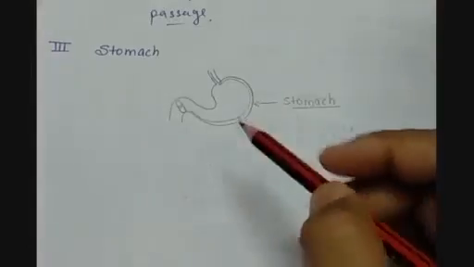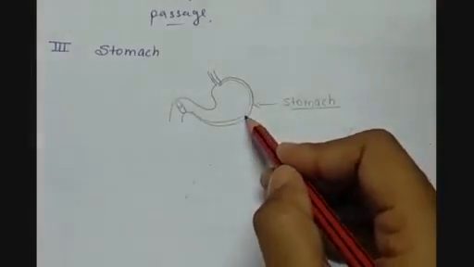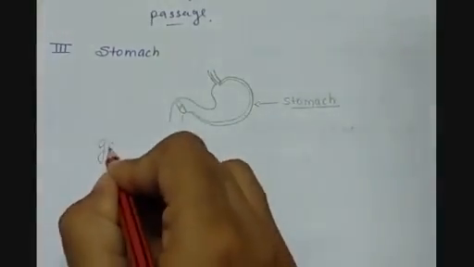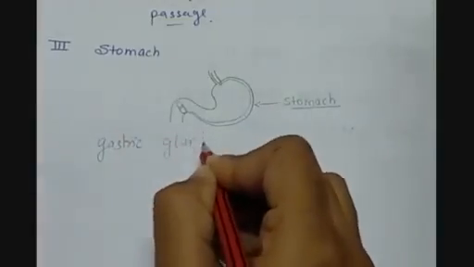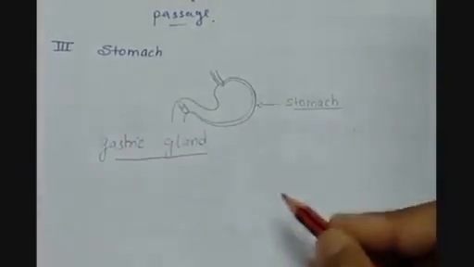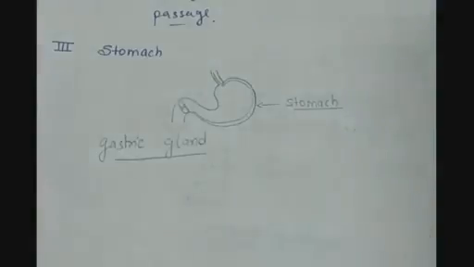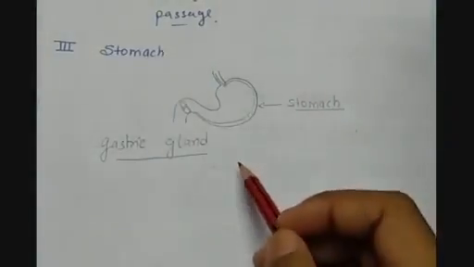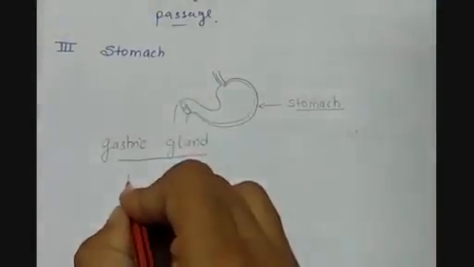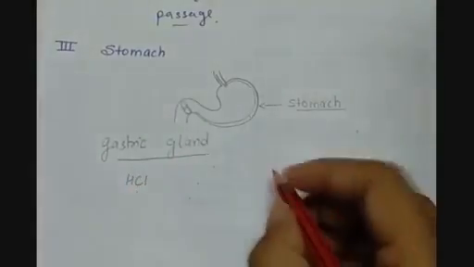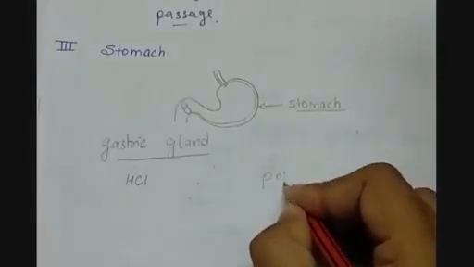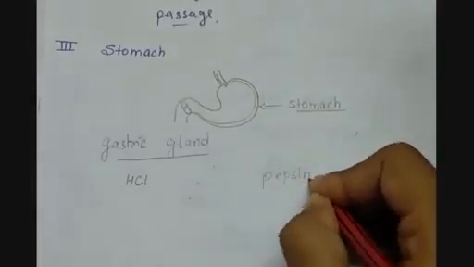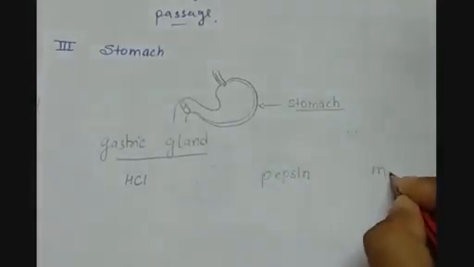Now, here the wall of the stomach has the gastric glands, which secrete different types of gastric juices, which are HCl, pepsin, and mucus.